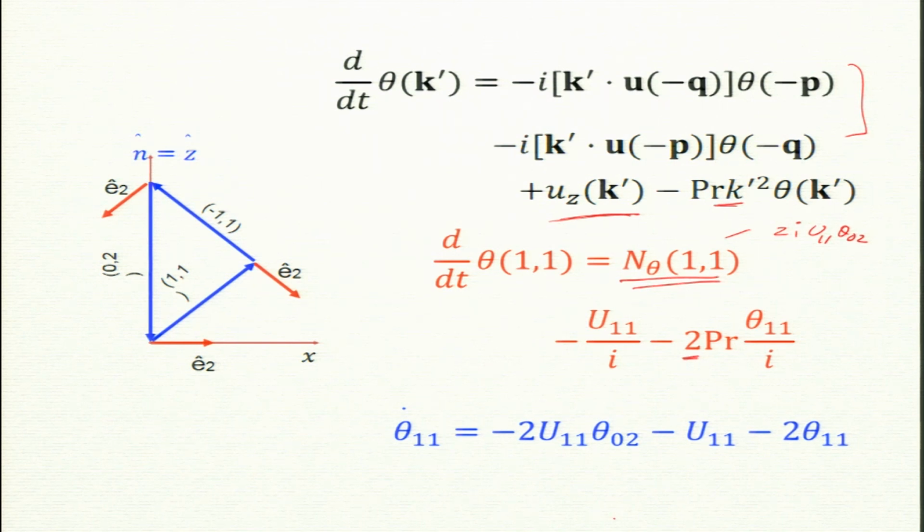So, the next term is this one. This is my real equation which tells you the time dependence of theta 1 1 dot, and this is a nonlinear term. If the nonlinear term is off, then I will get these two together with u 1 1. In fact, if you look at the instability equation, you will basically get these two for this choice of kx and kz. So the term of nonlinearity I should recover, and I urge you to double check this, a very useful thing to check your calculation. You should get exactly the same equation that we got for the instability calculation.